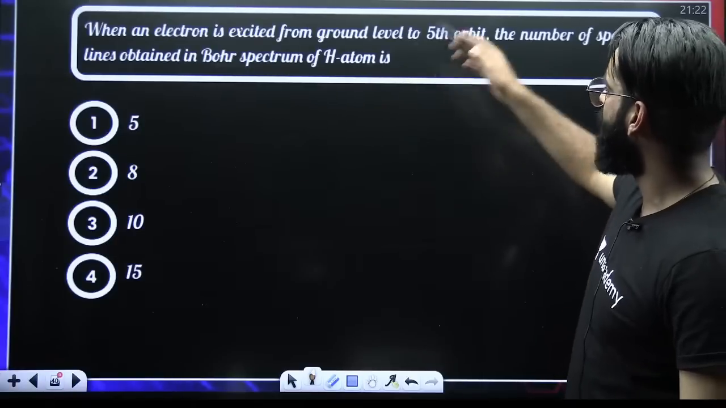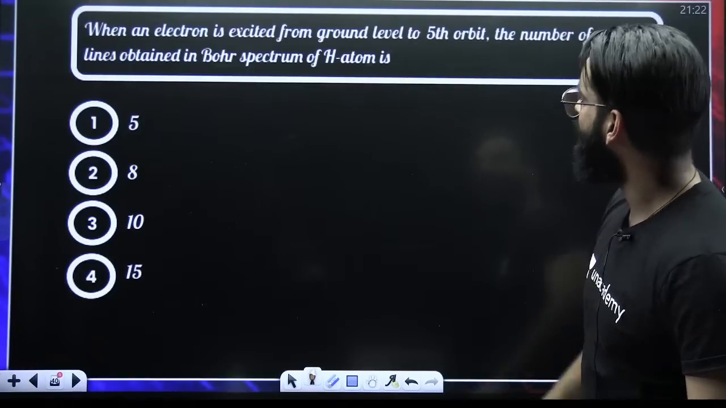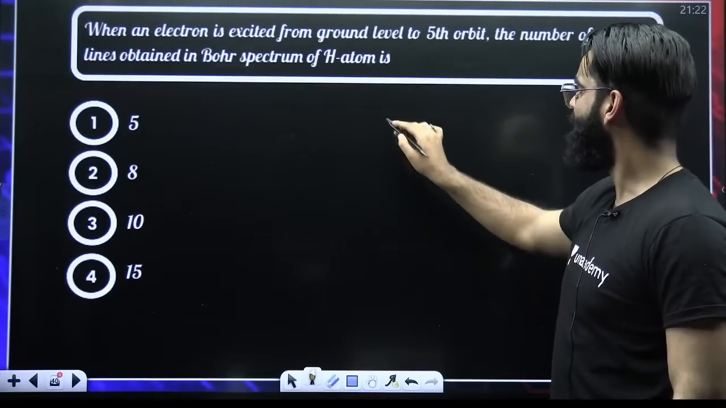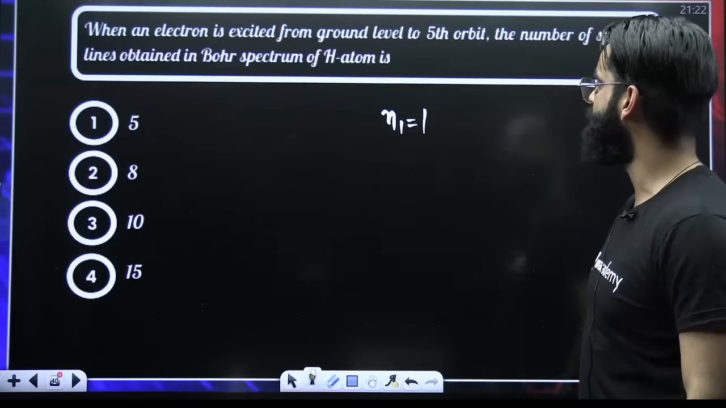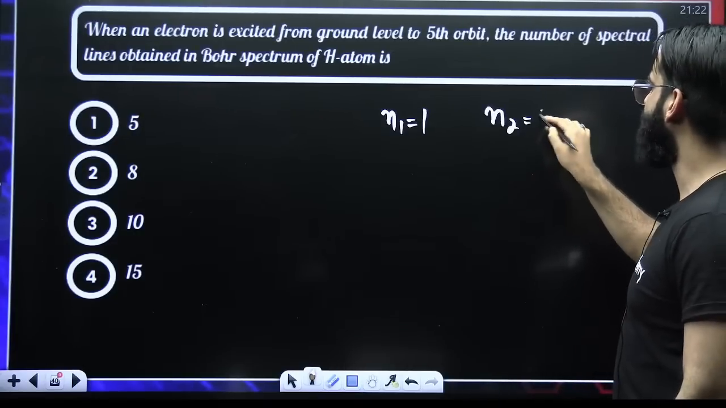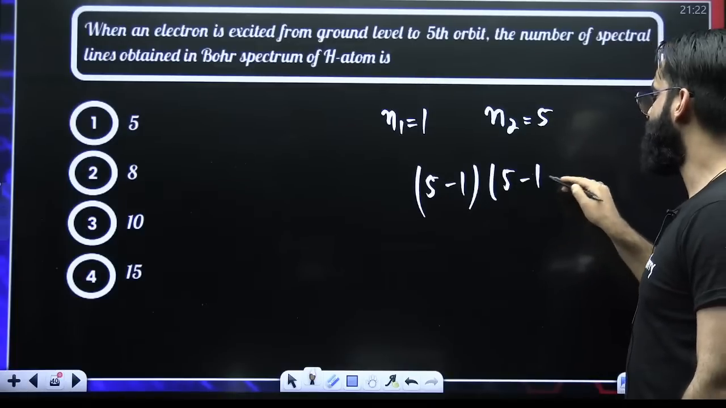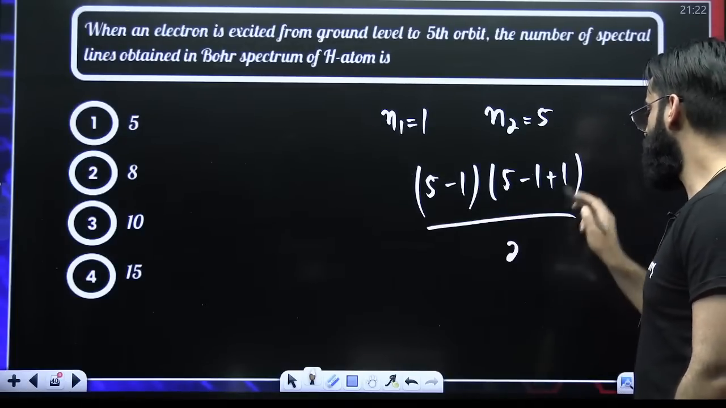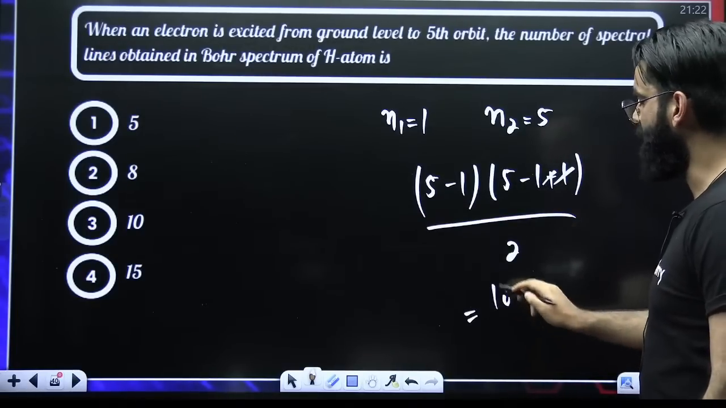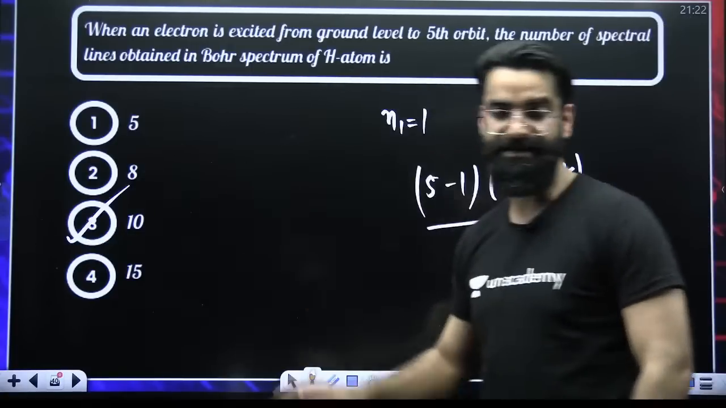Electron is excited from ground state to the fifth orbit. The number of spectral lines? Electron was earlier in ground level. So ground state, lower energy state, is 1. Higher energy state is 5. So (N2 minus N1) times (N2 minus N1 plus 1) divided by 2. So 5 4s are 20. 20 divided by 2 is 10. So in total, 10 spectral lines are observed.